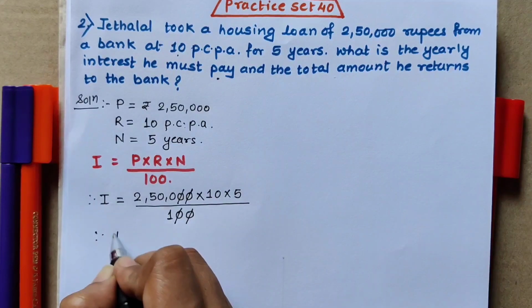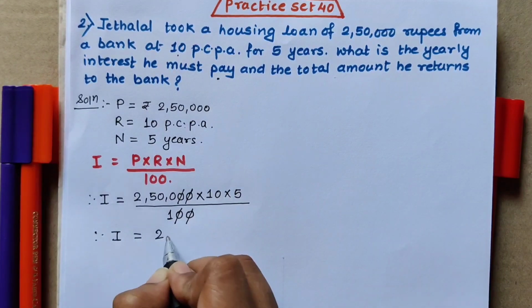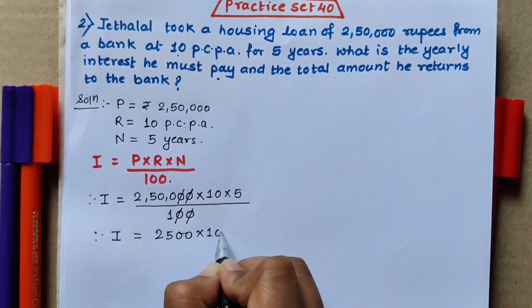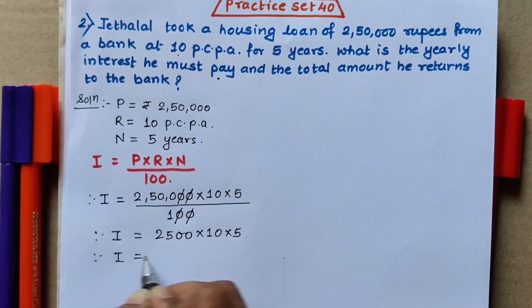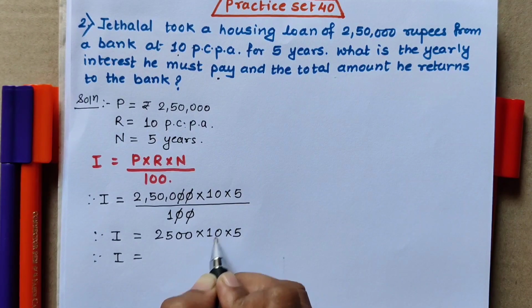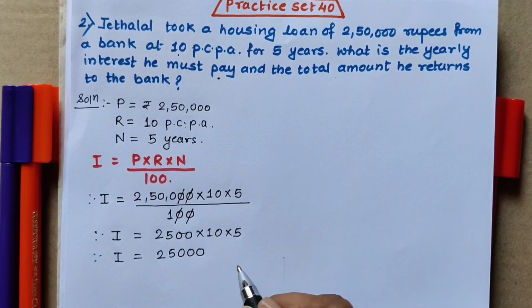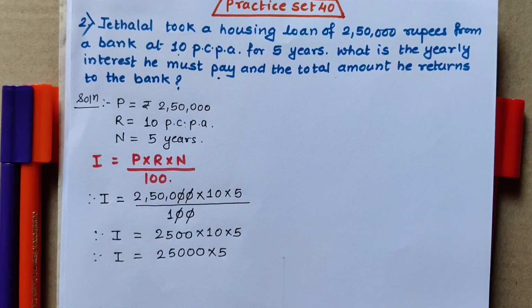What is remaining? 2,500 multiplied by 10 multiplied by 5. I is equal to 2,500 into 10. That means one more zero we have to put after 2,500. So it will become 25,000. Multiply by this 5.